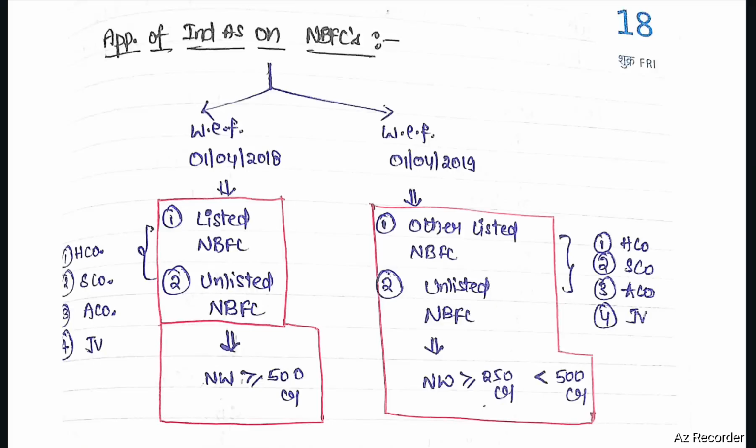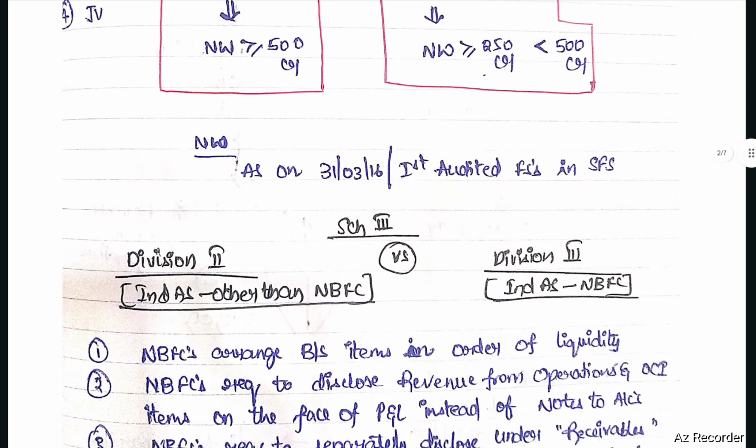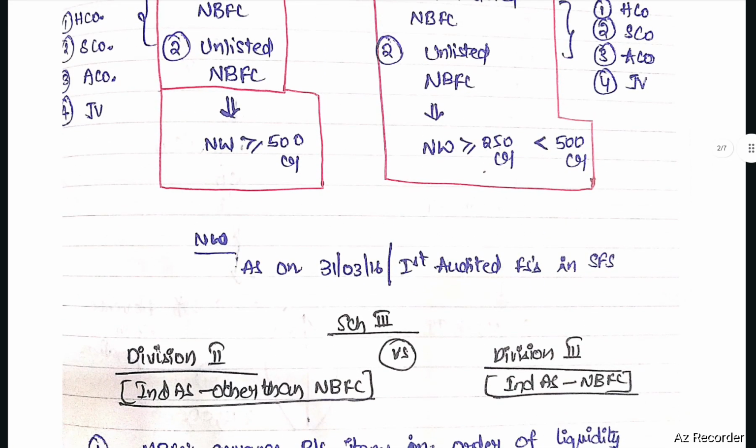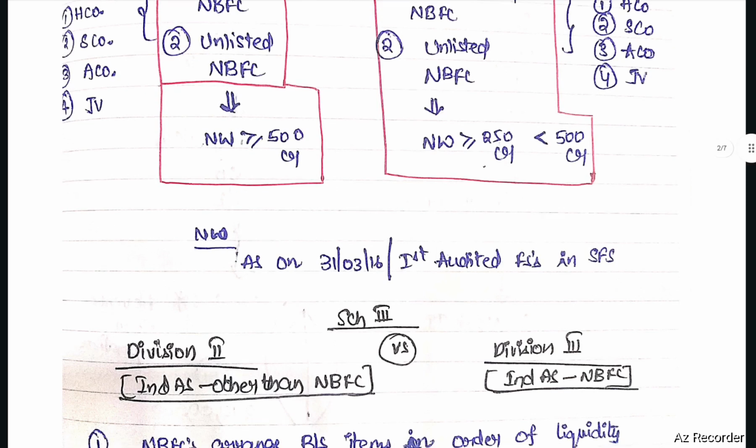With effect from 1/4/2019, Ind AS is applicable to other listed NBFCs and unlisted NBFCs whose net worth is greater than or equal to 250 crores but less than 500 crores. These other listed and unlisted NBFCs include holding company, subsidiary company, associate company, and joint venture. Net worth should be checked as on 31st March 2016 or the first audited financial statements in CFS.